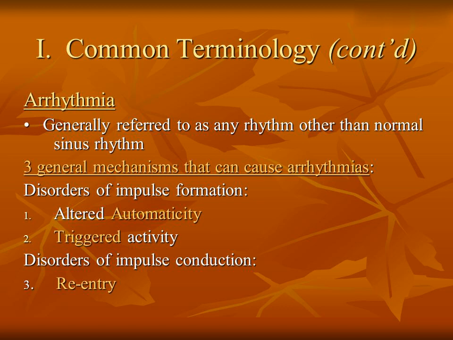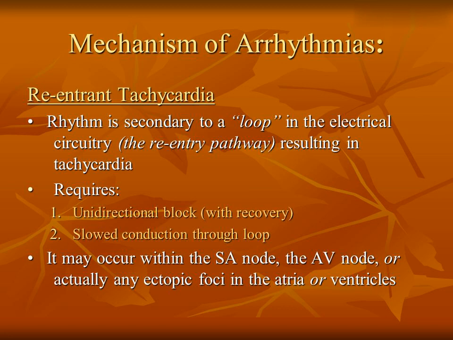Arrhythmia. Generally referred to as any rhythm other than normal sinus rhythm. There are 3 general mechanisms that can cause arrhythmias. 1. Disorders of impulse formation: altered automaticity, and triggered activity. 2. Disorders of impulse conduction. 3. Reentry. Mechanism of arrhythmias.